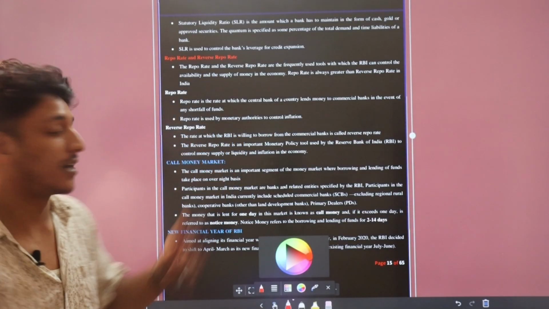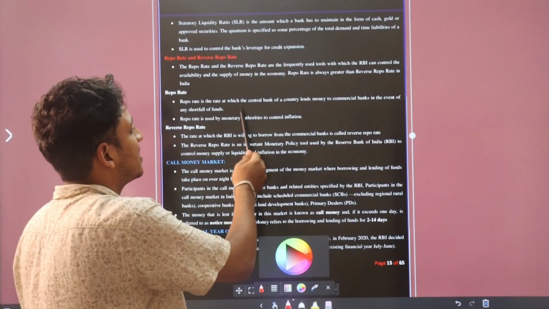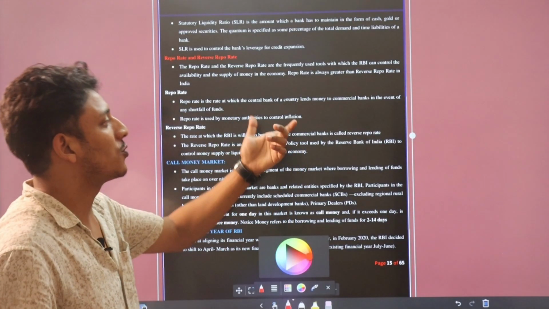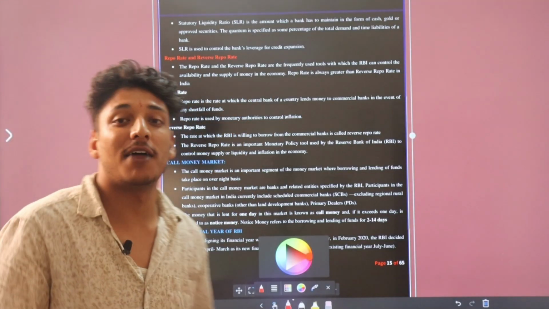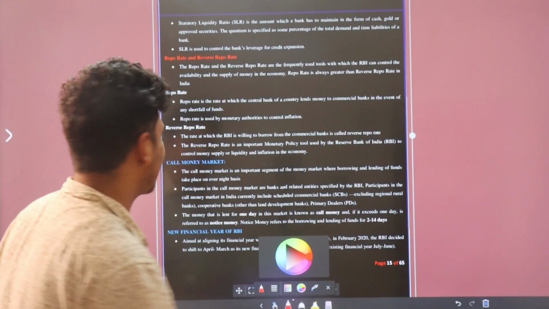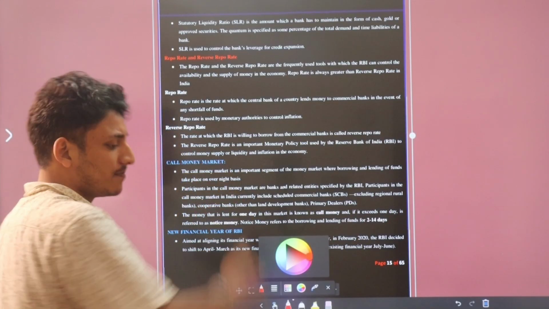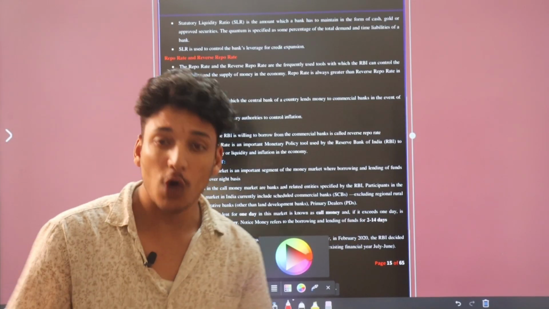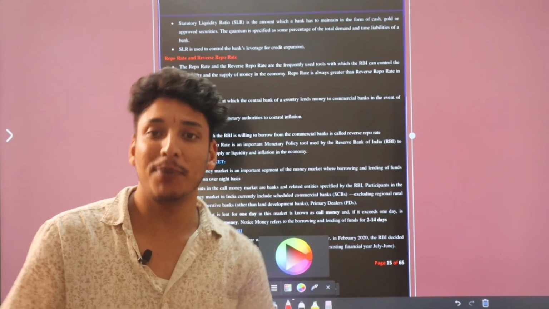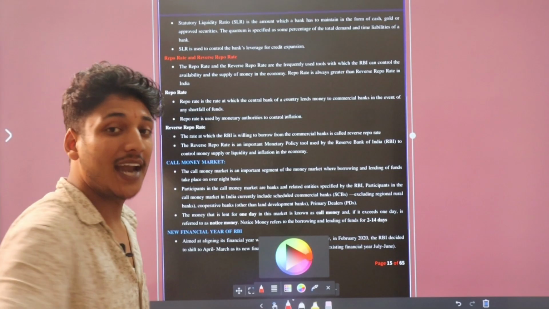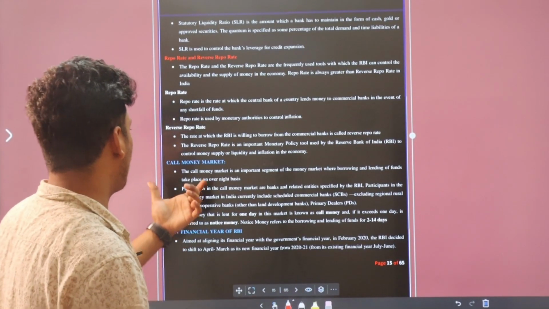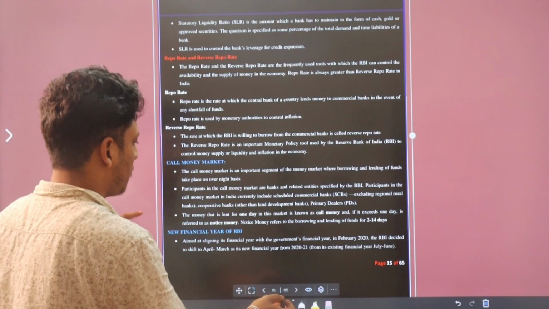Now repo rate. Repo rate is the rate at which the central bank of a country lends loans to commercial banks for a short period of time, at a time of inflation. Okay, just remember this. Reverse repo rate means when RBI takes loans from banks for a period of time, when there is inflation, basically. Okay, call money market. Now this is not important for you.